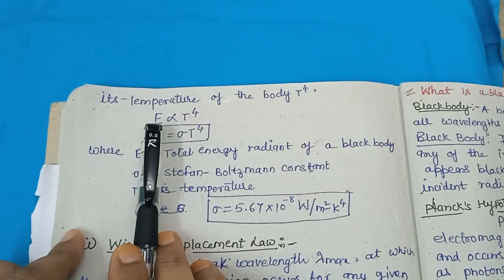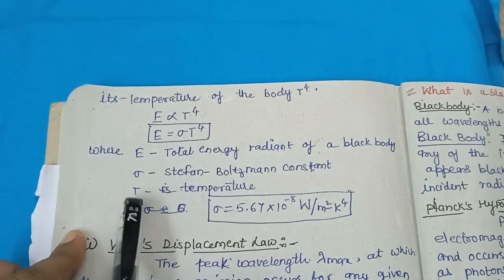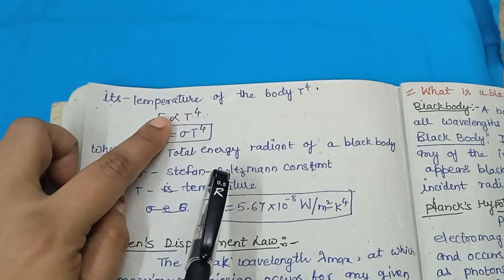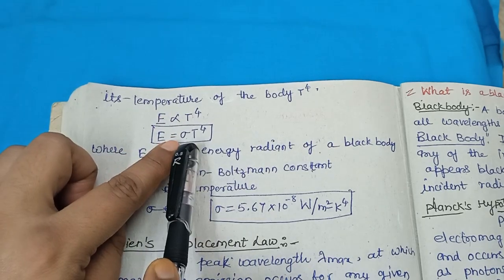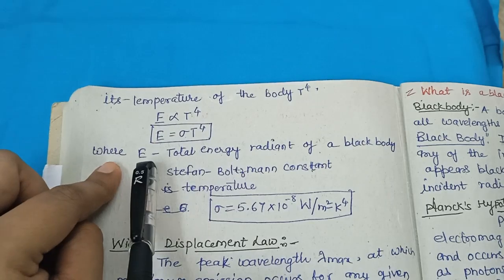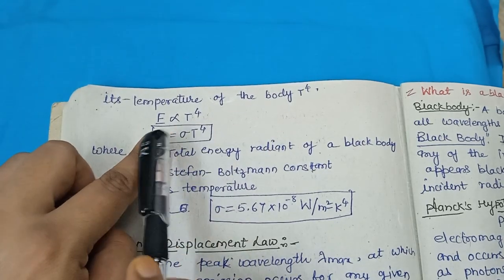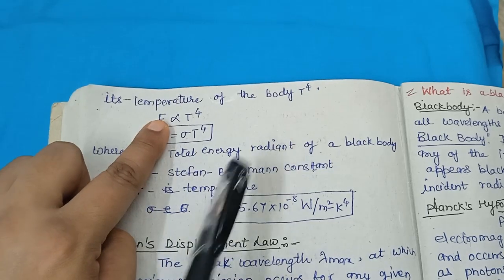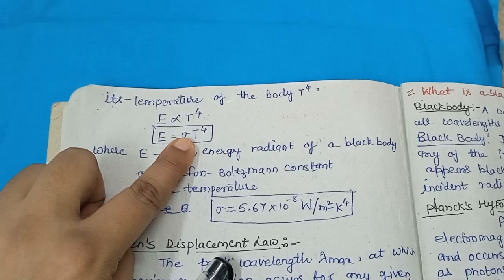So E is directly proportional to T to the power 4. When we remove this proportionality sign, we introduce one constant, sigma. E equals sigma T to the power 4. Again I am repeating, when we remove the proportionality sign, we introduce one constant.